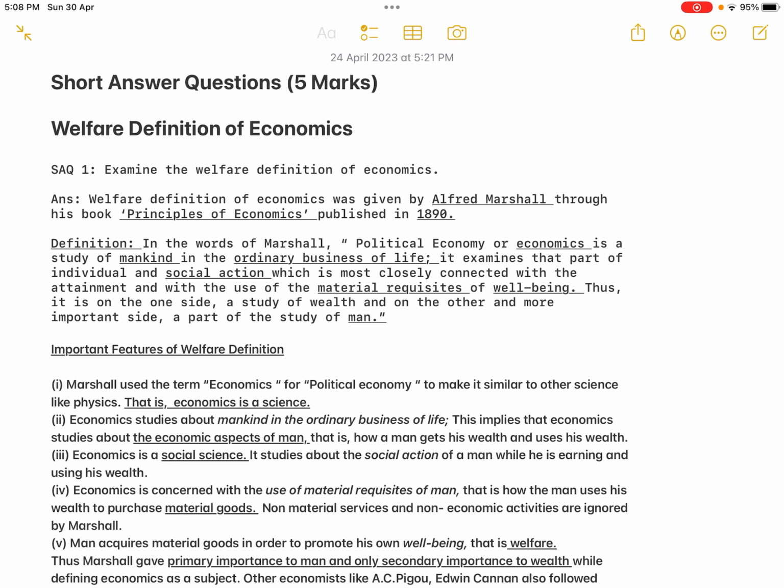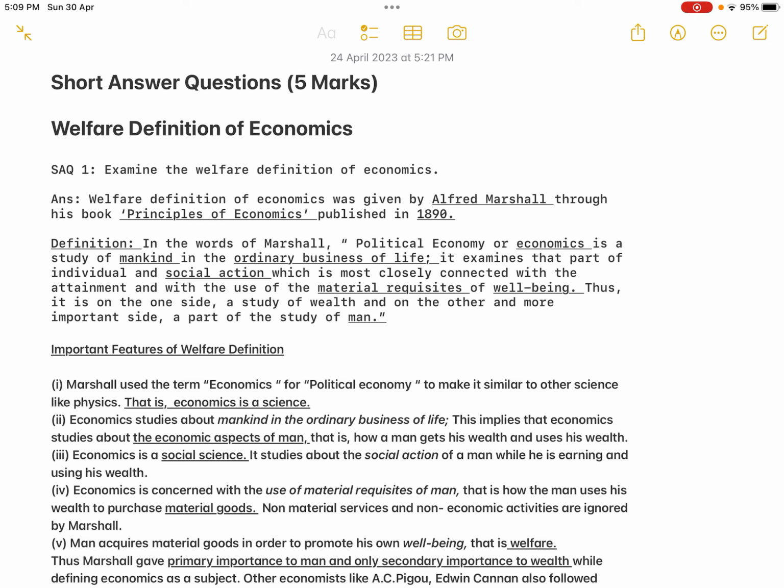That is the meaning of the ordinary business of life. A man has several aspects: political aspect, religious aspect, spiritual aspect. Economics is not concerned with all those aspects. Economics is only concerned with the economic aspects of human beings, that is, how a man gets his wealth and how he uses his wealth. So that is the second feature.